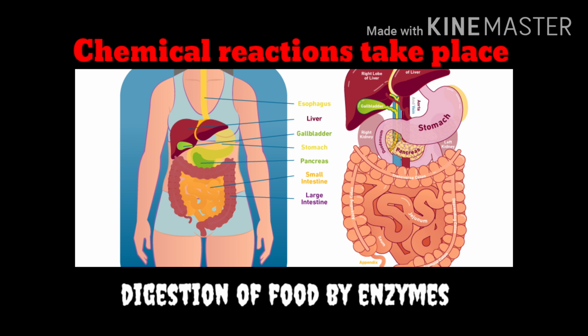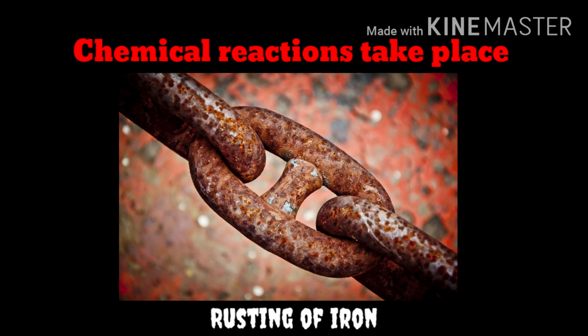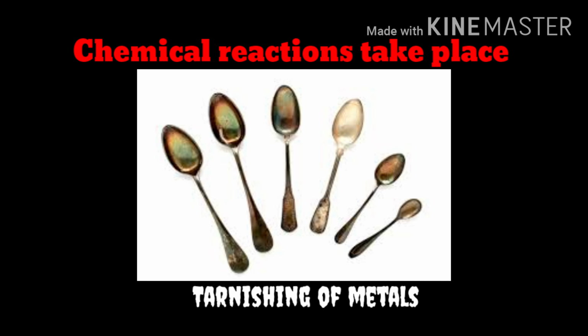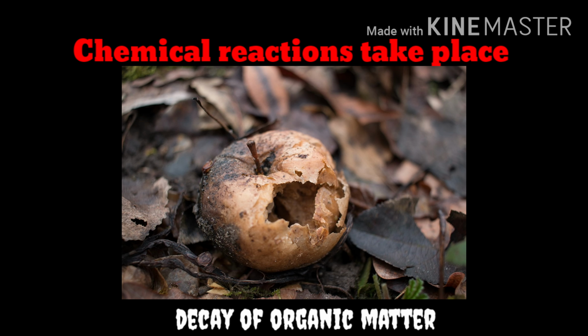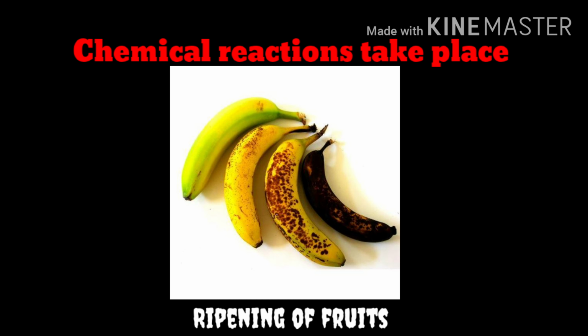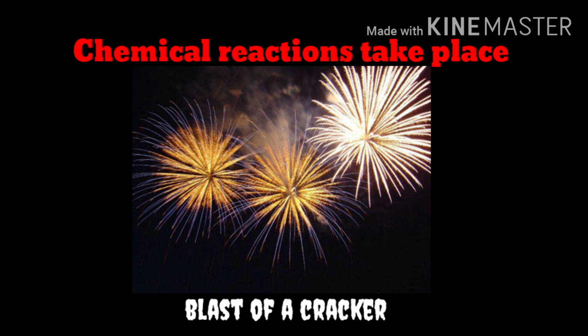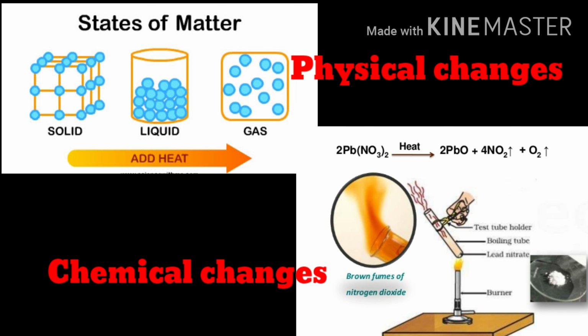There are several chemical reactions that take place in our day-to-day life. For example, the digestion of food by enzymes, rusting of iron, tarnishing of metals, combustion of materials, decay of organic matter, ripening of fruits, and blast of a cracker are fine examples of chemical reactions. So I hope now you understand the difference between chemical and physical changes.